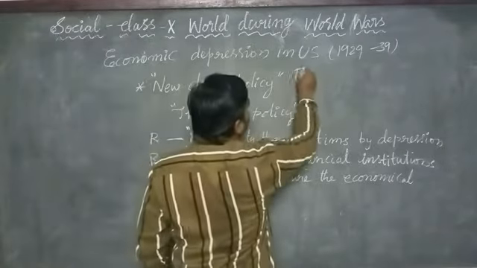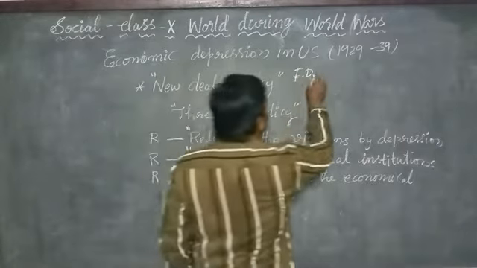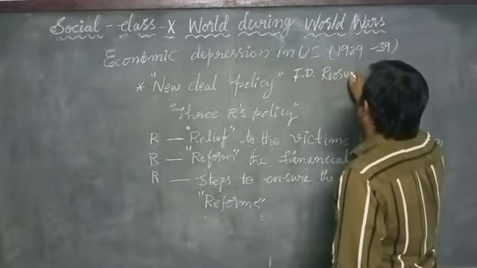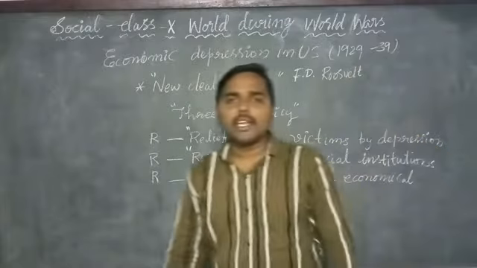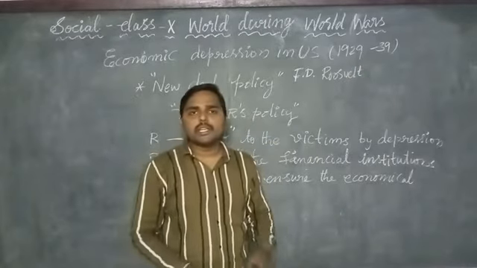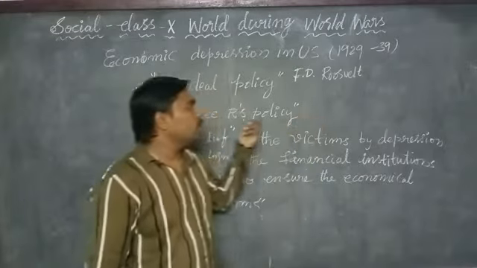F.D. Roosevelt, who introduced the New Deal policy in the US, was one of the presidents of the US. After he became president, he introduced the New Deal to overcome the economic depression.